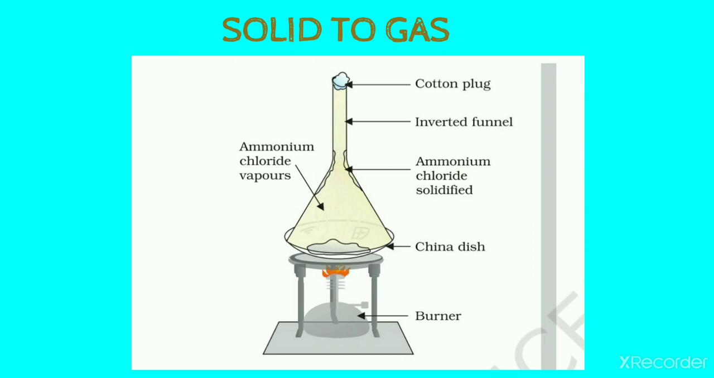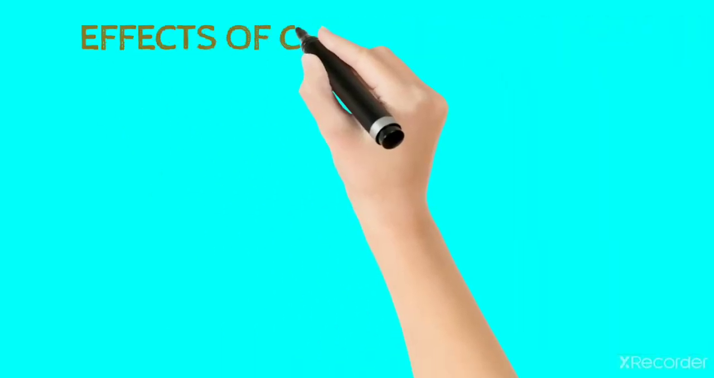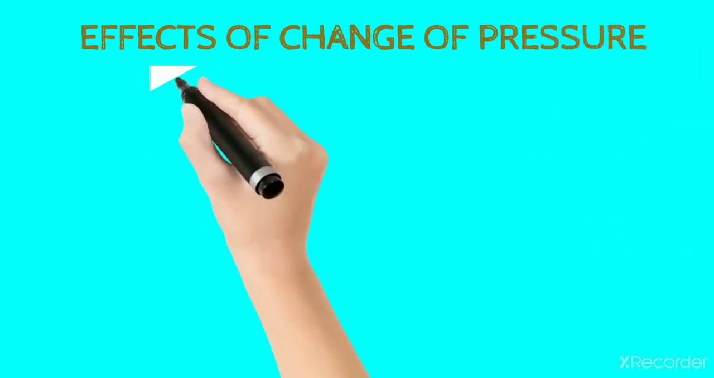We observed that the solid camphor changes into gaseous state, which is seen as camphor vapors. A change of state from solid to gas without changing into liquid state is called sublimation. A change of state from gas to solid without changing into liquid state is called deposition. Let us learn about effect of change of pressure.